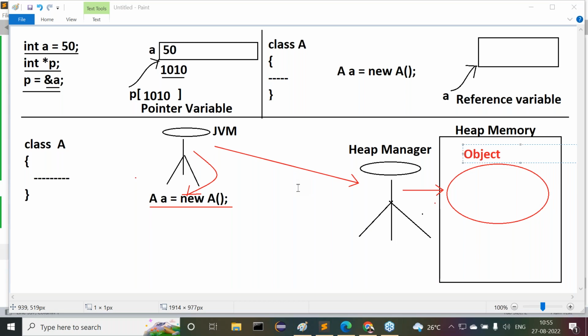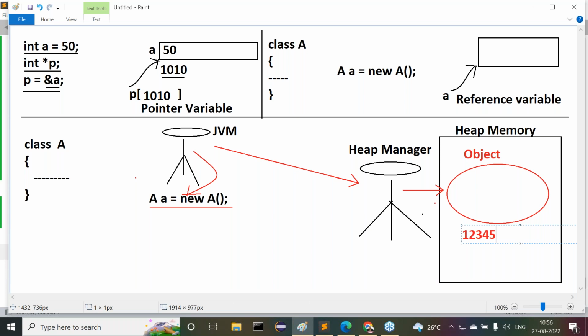At the time of creating an object, heap manager will create one unique identity for that particular object. For all the objects, a separate unique identity will be provided. Heap manager has provided a unique identity for this object in the form of a random integer value.